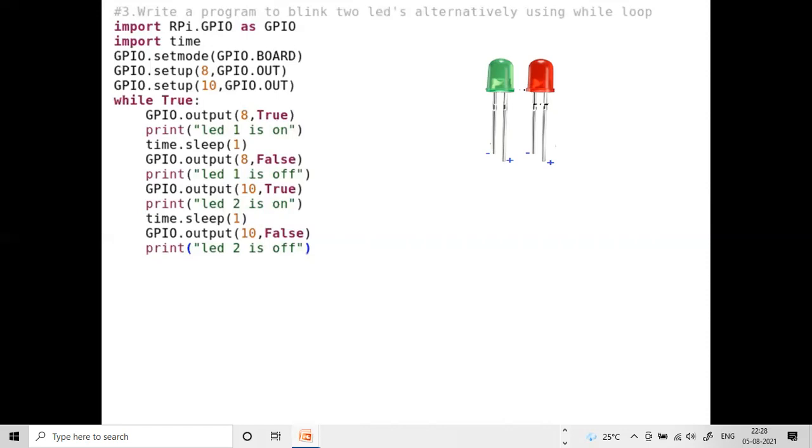The second LED is on for 1 second, and after that we are disabling the 10th pin, so that the second LED is also off. This process is continuously repeated. That is the way we are going to see the output as alternately blinking.